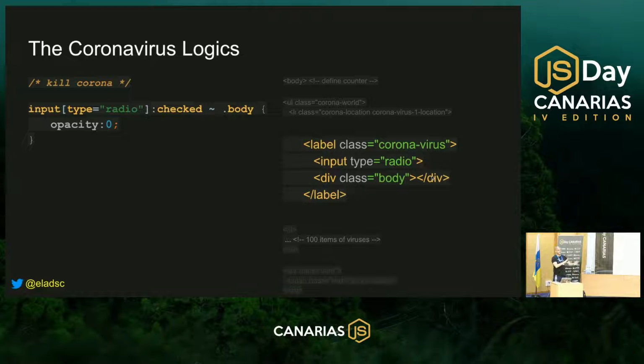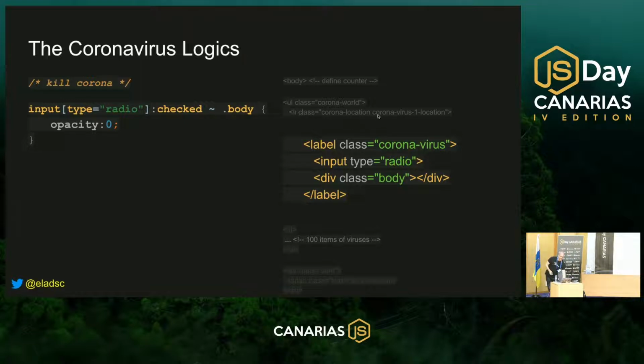But what I'm doing in the real game is taking this label element and giving it a CSS animation that moves it around the screen. Because all the visual part is inside, it takes all the visual part with it. But it also means that if I'm clicking on the visual part of the coronavirus creature, it's like I'm clicking on the label element. And because there is an input type radio inside the label element, it will automatically get triggered.